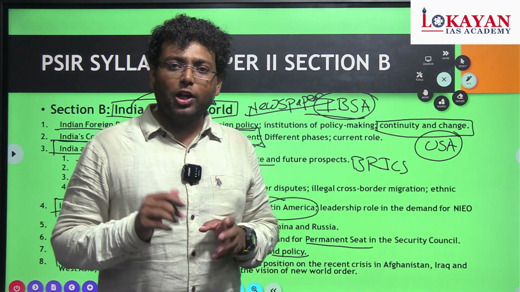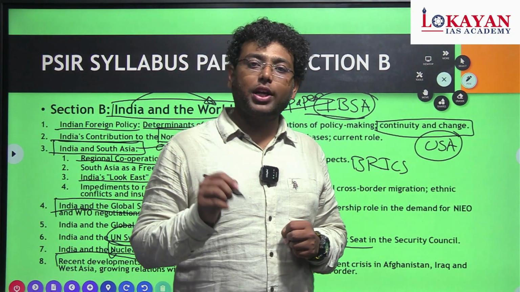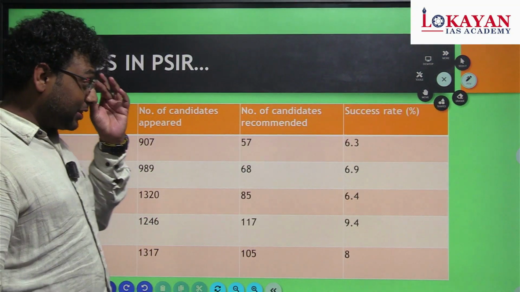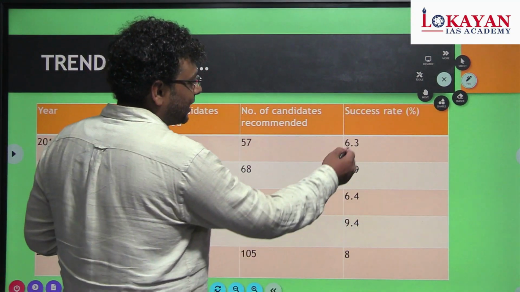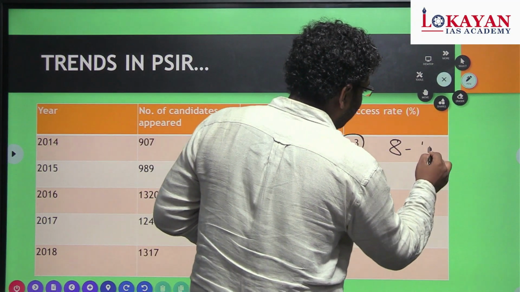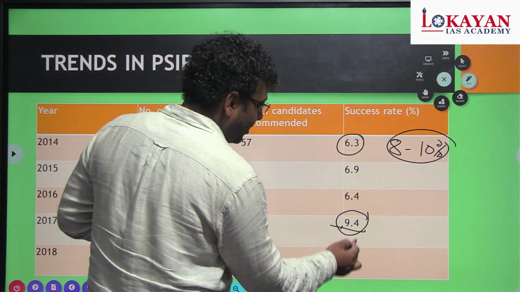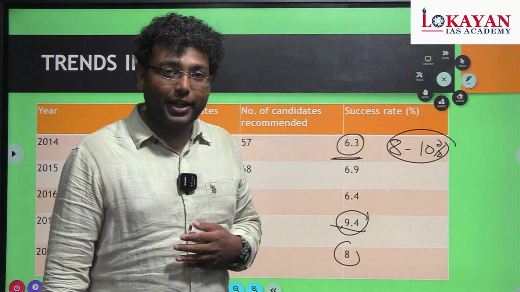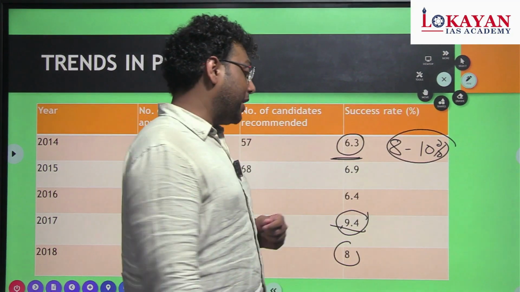The preparation of one part is going to help you in another, and its correlation makes it more interesting. So that's why it is one of the major optional subjects taken by UPSC aspirants. Okay. So the success rate of the optional is one of the highest. It is almost 8 to 10%. Okay. Sometimes it is 9.4, 8%, and you will see 2 to 3 toppers from PSIR in the first 10 rankings and first 100 rankings every year.